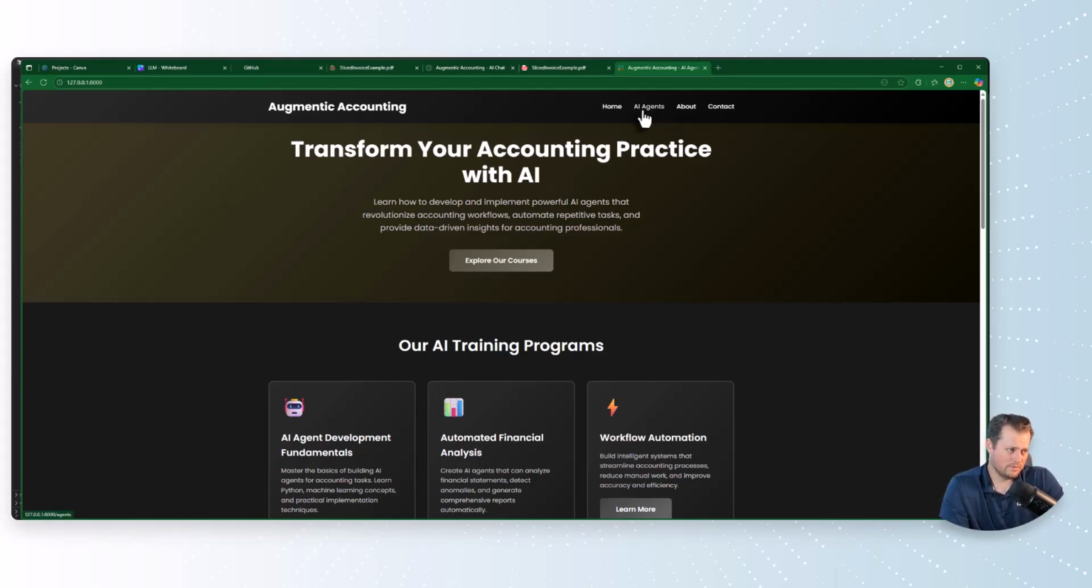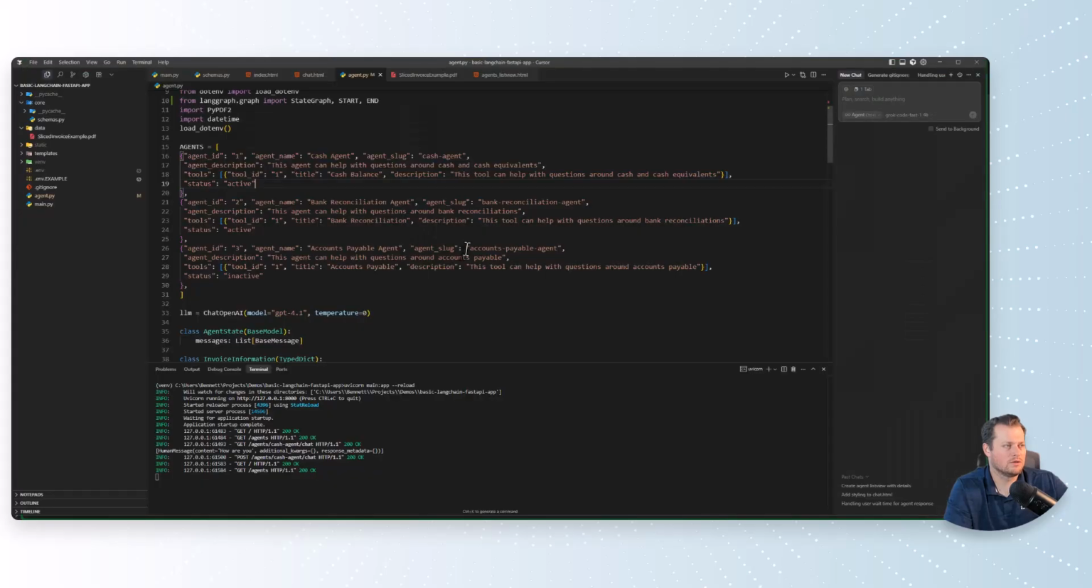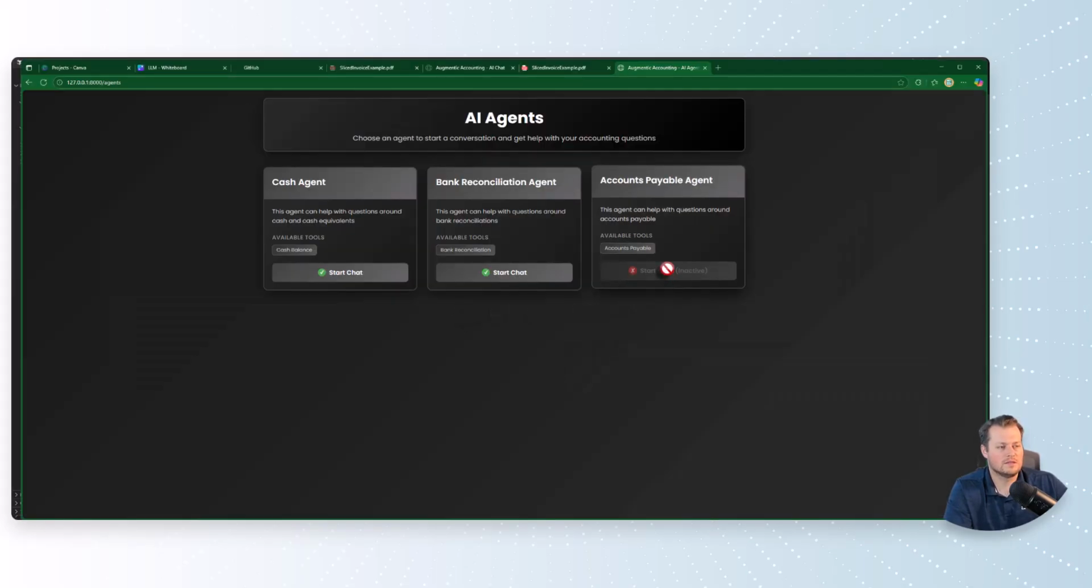But if I go here, and this is just a fake, vibe-coded website kind of thing, I can see my agents, right? These 3 agents are the agents that I just shared with you. So I have the cash agent, the bank reconciliation agent, and the accounts payable agent. And the accounts payable agent is inactive, right? So if I go back here, I can see I can't chat with the accounts payable agent because it is marked as inactive. But the other 2 I can.